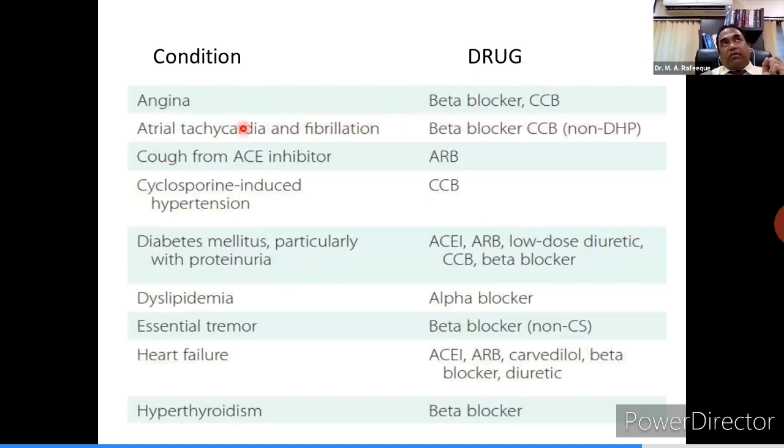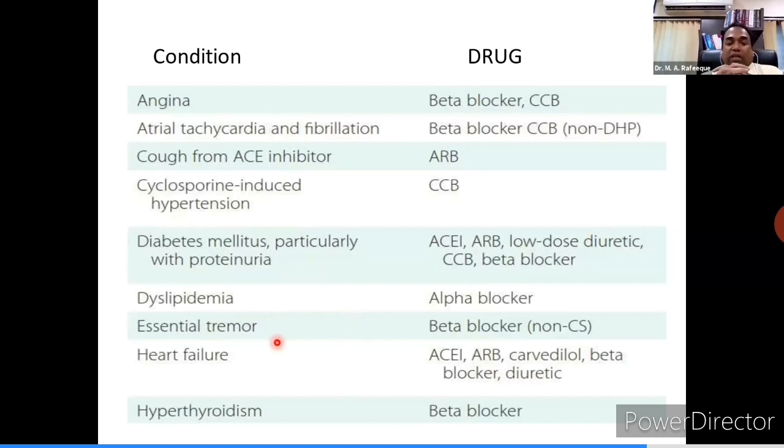Patient has atrial tachycardia or fibrillation, beta blocker, CCB of non-DHP variety like diltiazem. Patient has cough, ACE-inhibitor cough, definitely ARB will be the choice. Cyclosporine-induced hypertension, CCB will be preferred. Diabetes with proteinuria, definitely ACE inhibitor, ARB, low-dose diuretic, CCB, beta blocker last option in diabetes. Dyslipidemia, alpha blocker. Essential tremors, beta blockers, non-selective variety like propranolol, Inderal.